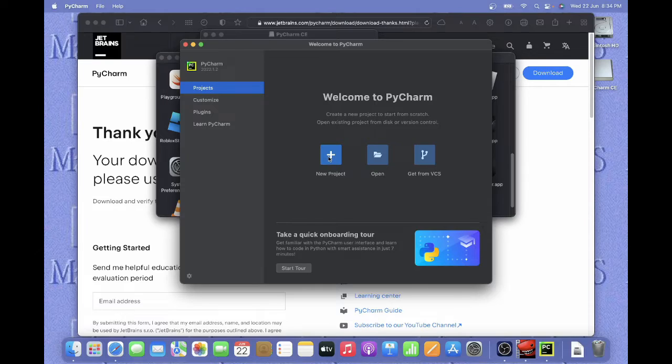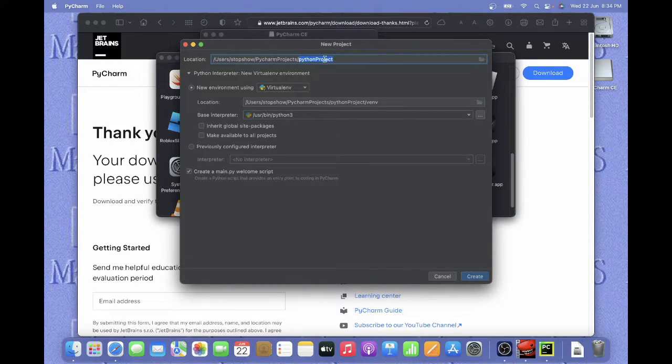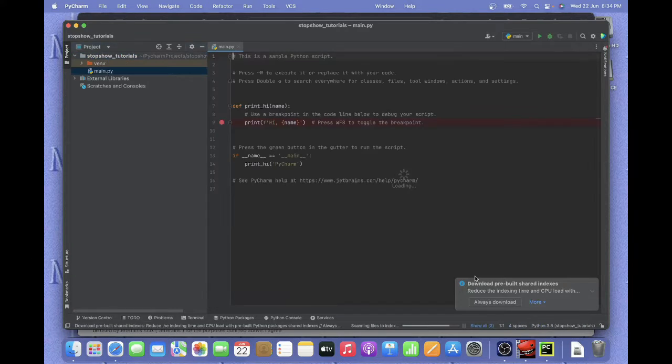To create a project, I click on new project. And then here I enter my project's name. Then I click on create. So I'm just gonna make my project stop show tutorials. Then I'm gonna click on create. Now my stop show tutorials project has been created, and I can create code in this.